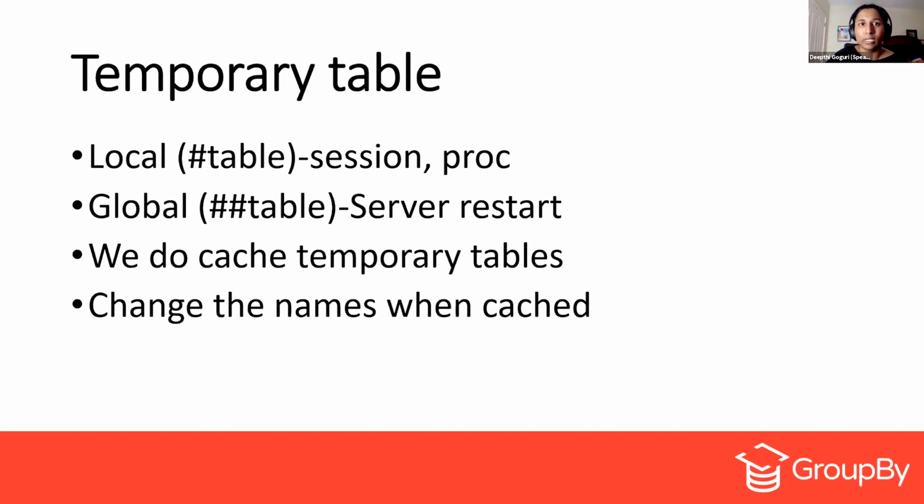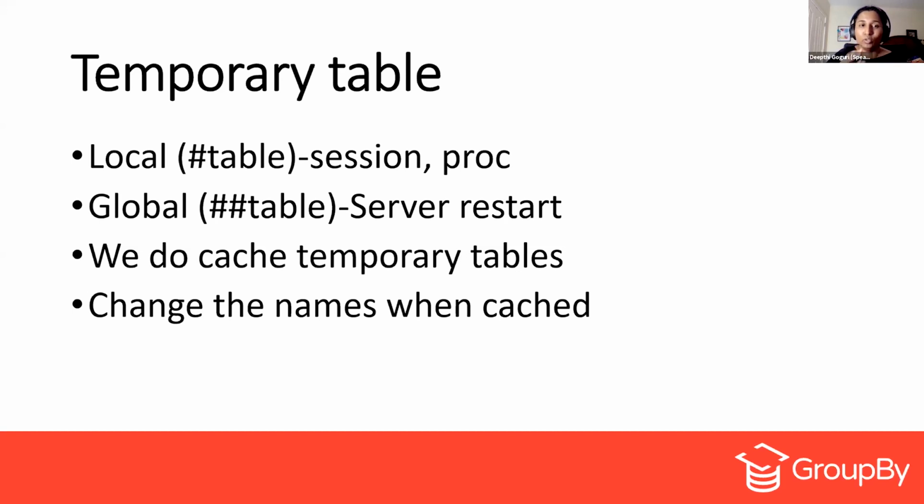So a little bit about temporary tables. We do have two types of tables, the local temporary table, which has a single hash, and the global temporary table, which has a double hash, right? And the local temporary table lives for the session or for the proc. The scope is the session or the proc. But for the global temporary table, it lasts until the last user who is using it is done or the server restarts, because they are available for everyone within the SQL Server. And we do cache these temporary tables.